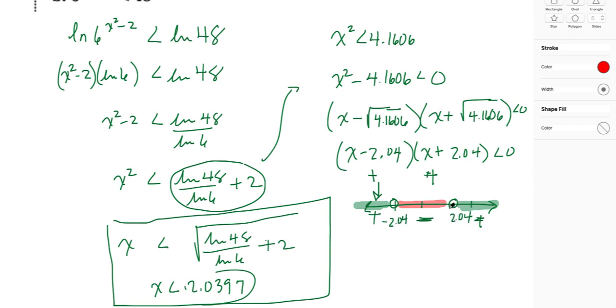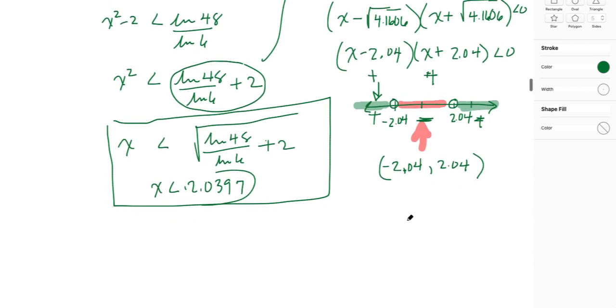What does this have to do with the problem? Well, let's remember, we want answers that make this thing less than 0, and that's only going to occur in this interval here. So our answer is negative 2.04 to 2.04, not including those two endpoints. Or of course, we can write it as x can be any value between these two numbers.